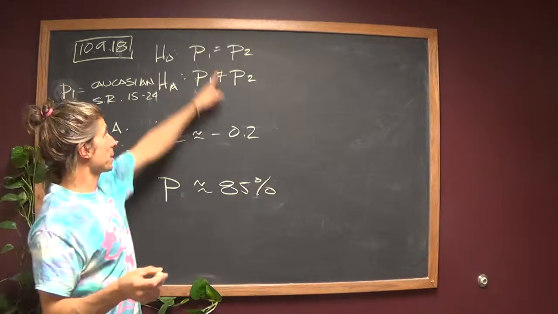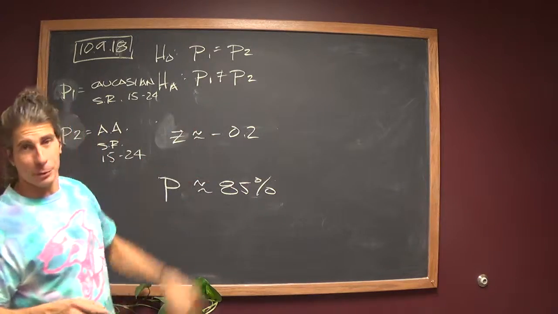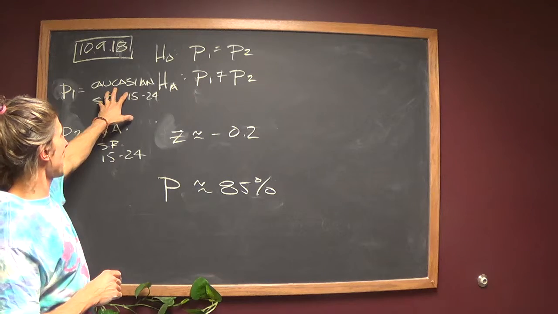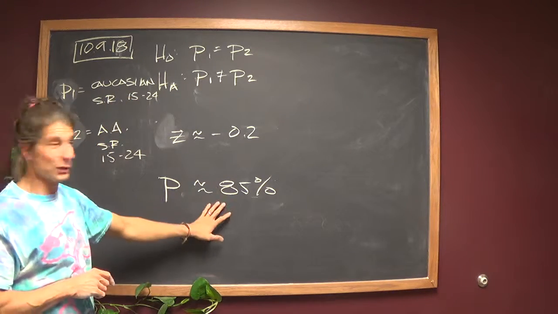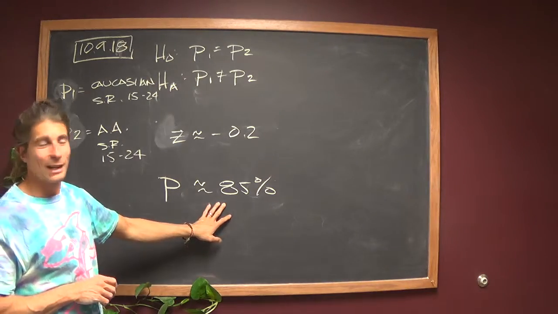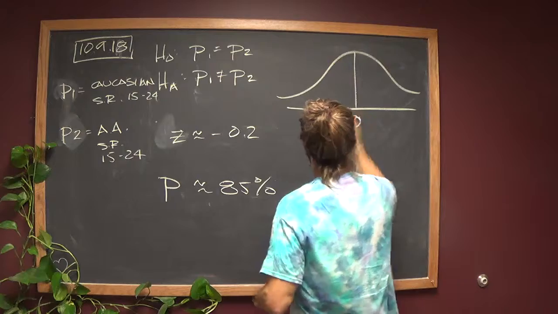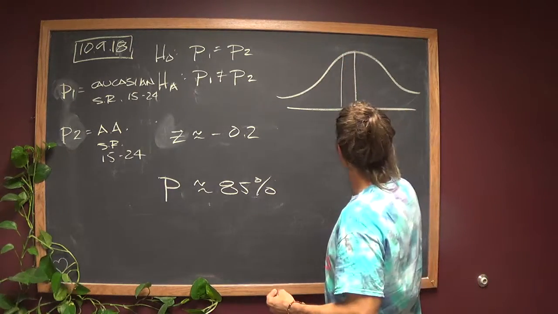Well, big p-value means we believe this because there's no reason to believe otherwise. This is interesting. Negative means that the rate for Caucasian women 15 to 24 is slightly lower, but this tells us that it's not significantly lower. So essentially, here's your bell curve. 0 in the middle says they're the same. It fell to the negative side a little tiny bit.